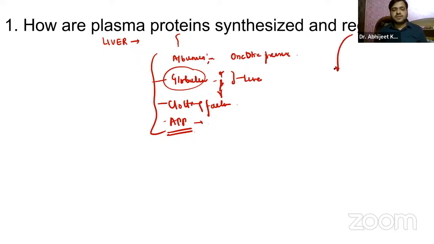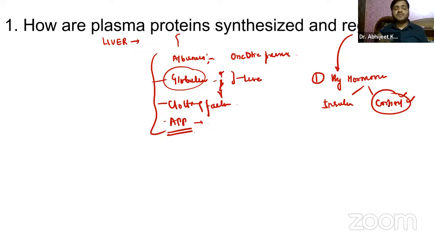Regulation is basically by hormones, and remember, guys, by insulin and cortisol. They can affect the synthesis of these plasma proteins. For example, cortisol can stimulate the production of certain acute phase proteins. The second, guys, there is regulation by liver function.